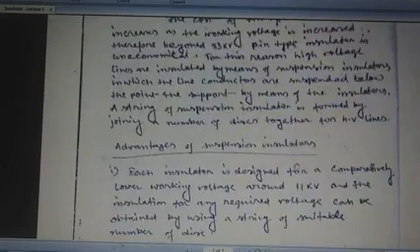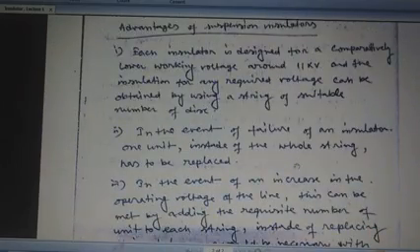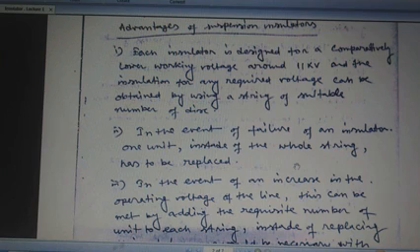Now the advantages of the suspension type insulator. First of all, I would like to say about the suspension type insulator: it is not a single unit insulator. In this insulator there are so many units which are connected chain-wise. Each and every insulator is called a unit.